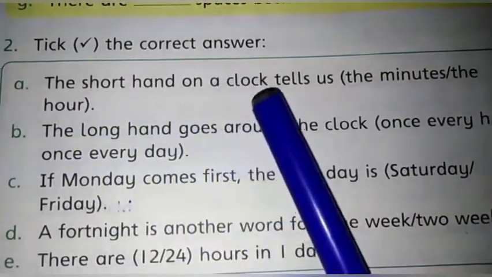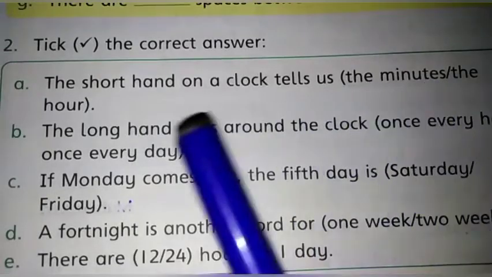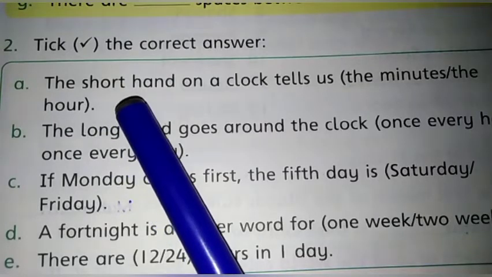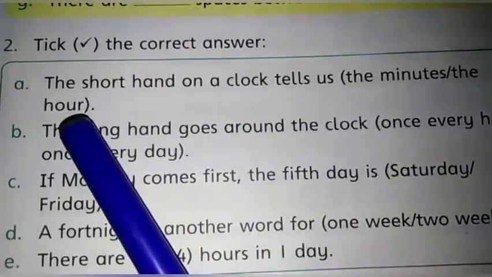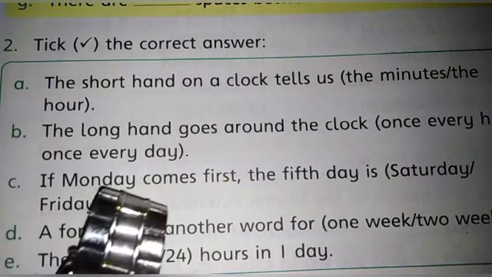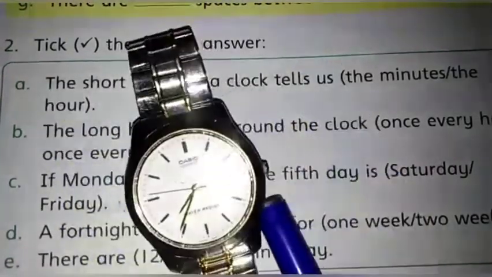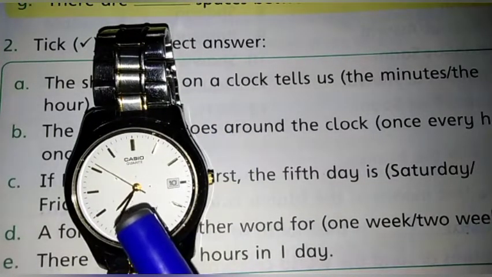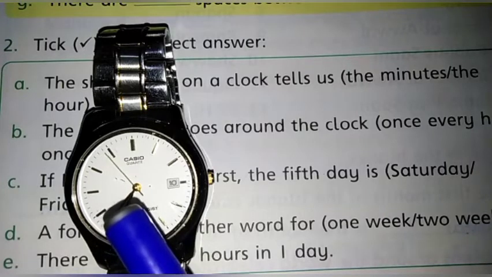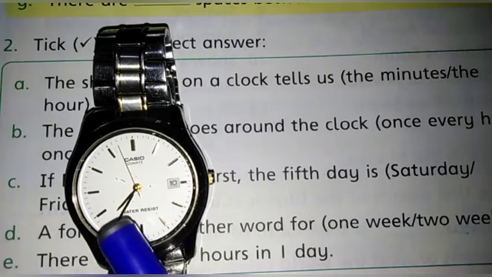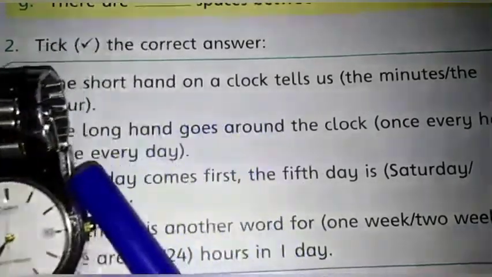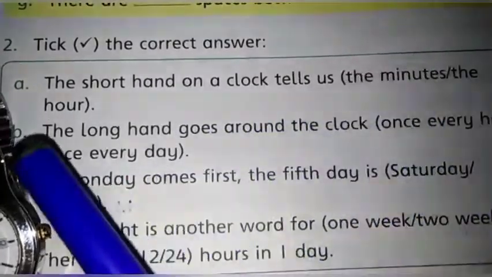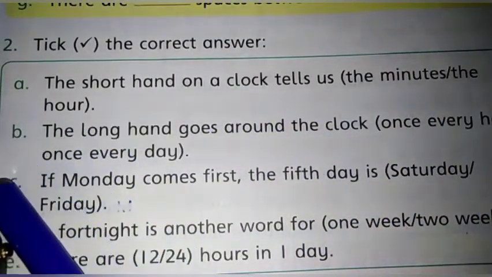The short hand on a clock tells us the minutes or the hour. So hurry up, revise your concept. What is the short hand called, minute hand or hour hand? Once again, I will share my watch and you will revise your concept. Here are 2 hands, one is short and one is long. The short hand is the hour hand, and the long hand is the minute hand. Okay, so we will choose the correct option. The short hand on a clock tells us the hour. You will tick on the hour.